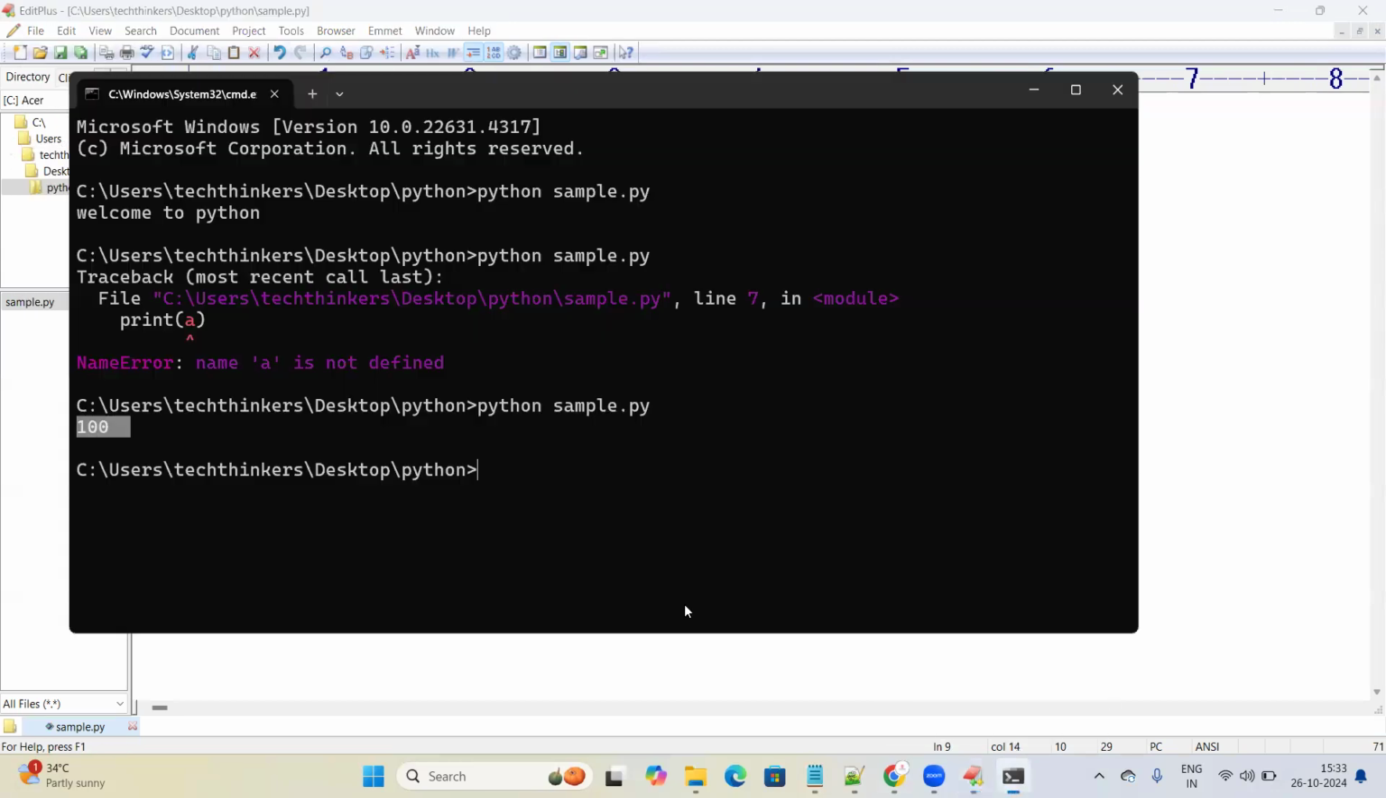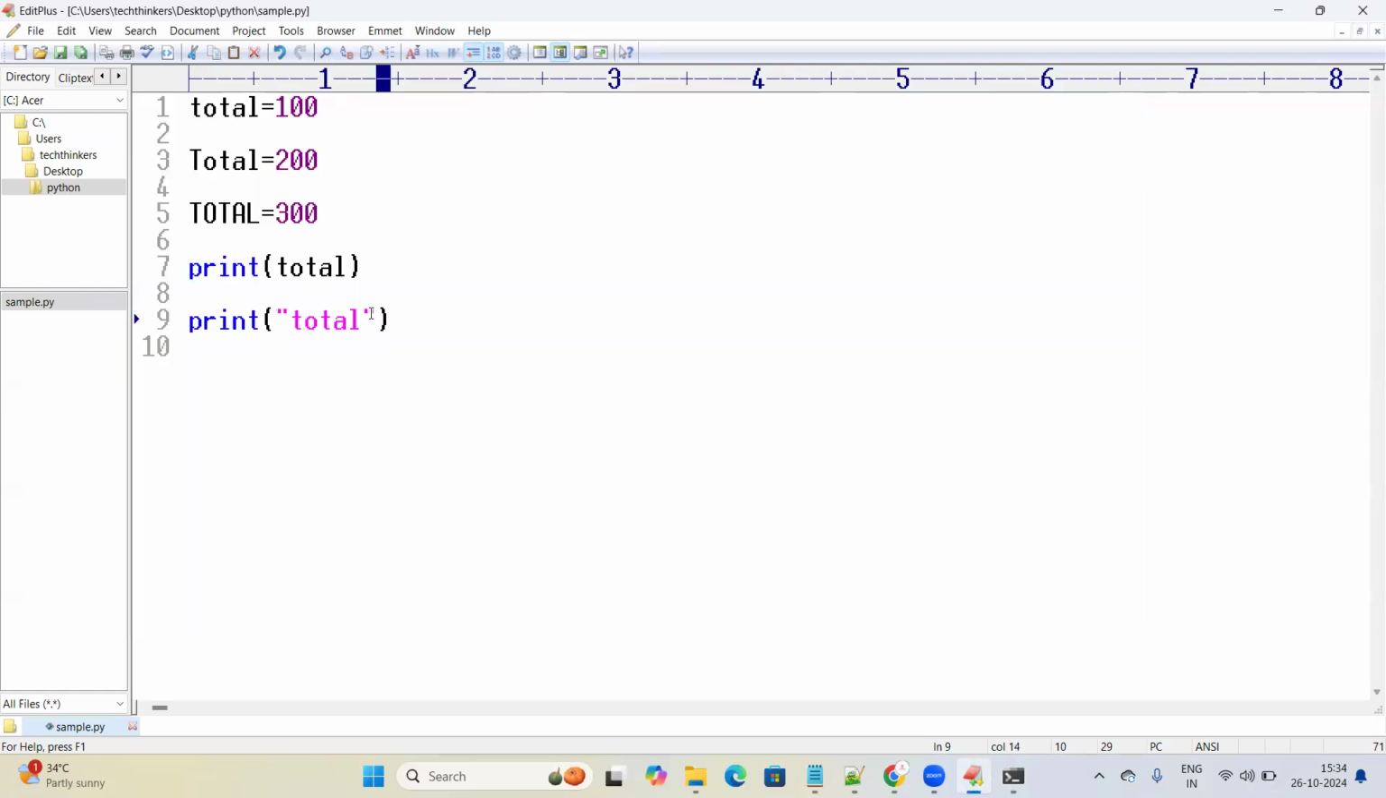Again, I'm running the Python program. What happens is, it understands the very first one as a variable, and it accesses the value of the variable. The second one, we just kept inside the double quotes. So it will be considered as a string. It is going to print the string which is inside the double quotes. In this print statement, total is a string. Here in this other statement, it will consider total as a variable name. Hope you all got it. That is the difference between how we print the values of variables and how we print strings.